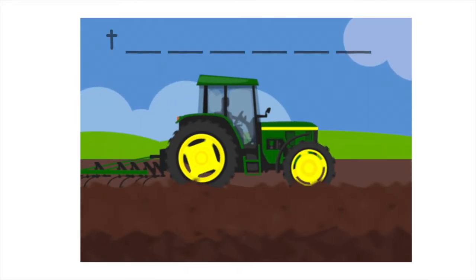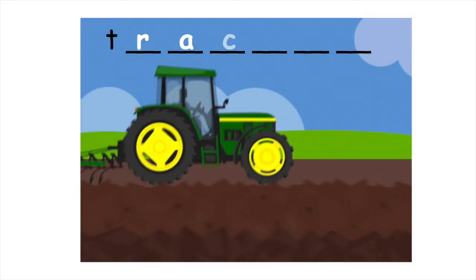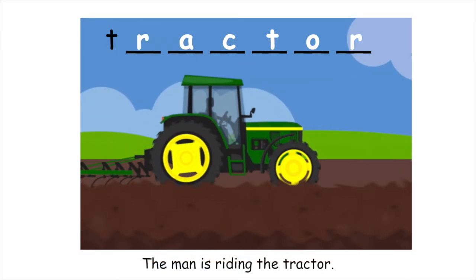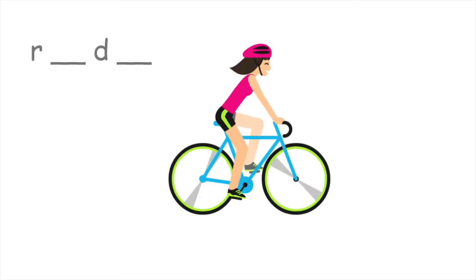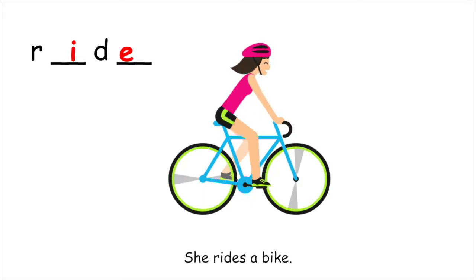This is a tractor. T-R-A-C-T-O-R. The man is riding the tractor. And the next vocabulary word is ride. R-I-D-E. So you can ride a tractor. You can also ride other things. Like this girl, she rides a bike.